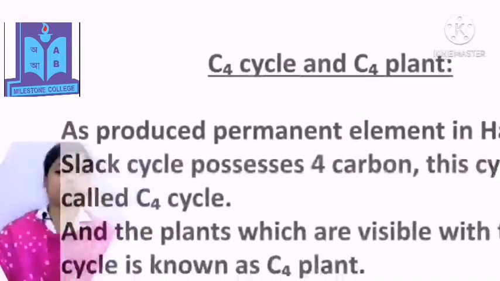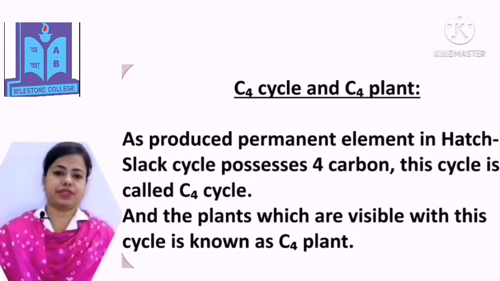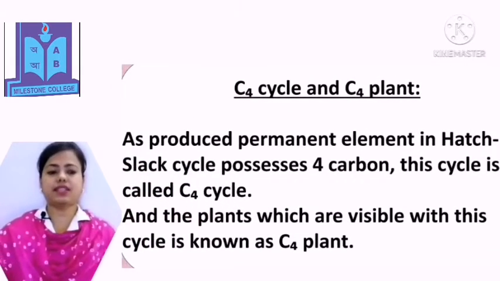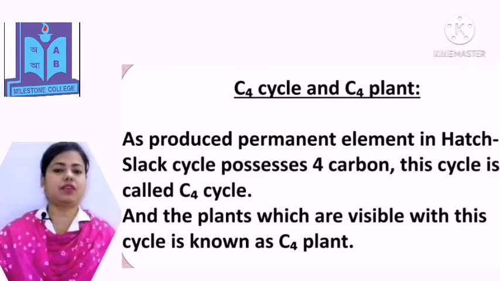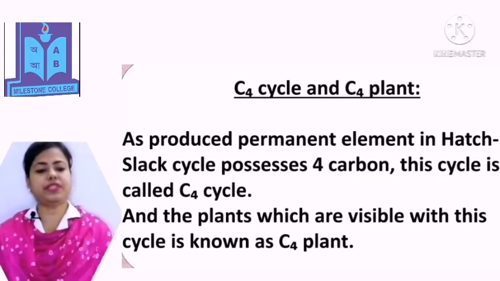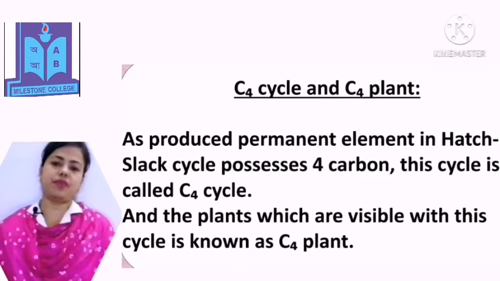C4 cycle and C4 plant. As the first stable product in the Hatch-Slack cycle possesses 4 carbon, this cycle is called C4 cycle. And the plants which operate with this cycle are known as C4 plants.